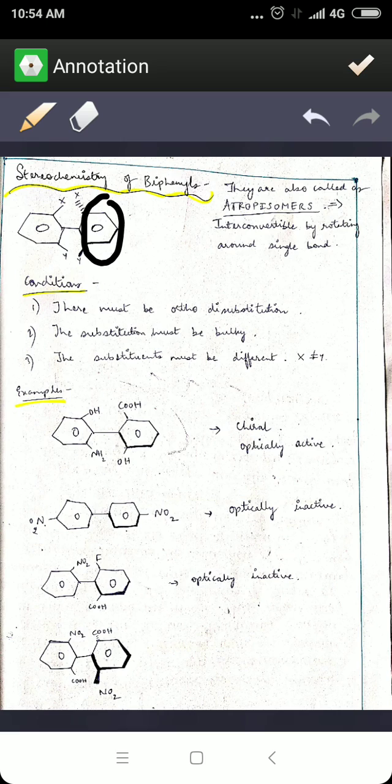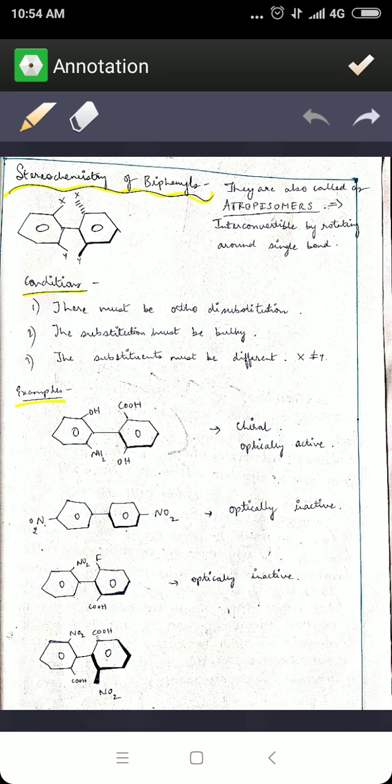That is, these two are no more planar, whereas the one which you are seeing wedged, this wedge part is going to be at a level higher than the other benzene. That is, you can say that they both are perpendicular to each other. As a result, these biphenyls exhibit isomers which are known as atropisomers. This is due to the presence of the bulky substituents at the ortho positions of the two phenyl groups, at the two benzene rings.